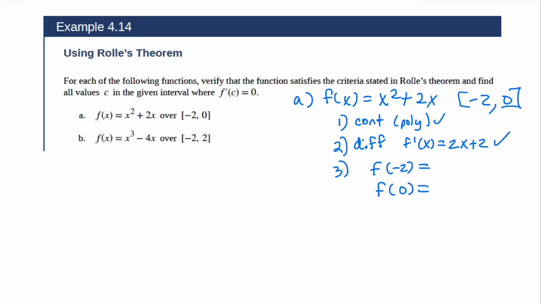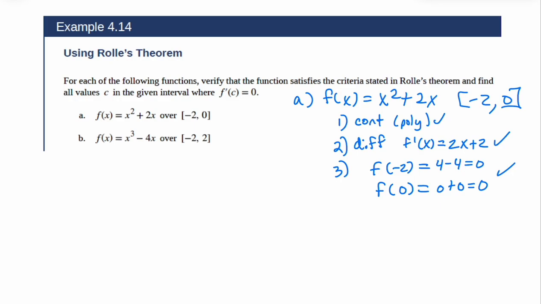Because for Rolle's theorem to guarantee that there is some f prime of c within the interval, we must have the endpoints matching. If you plug -2 into the original function, you get 4 minus 4, or 0. If you plug in 0 into the original function, you get 0 plus 0, which is also 0. So bam, we've got the third thing. That's how you verify quickly that it satisfies the criteria of Rolle's. So it's continuous, it's differentiable, and the endpoints match. Then we can move on to finding the f prime of c.